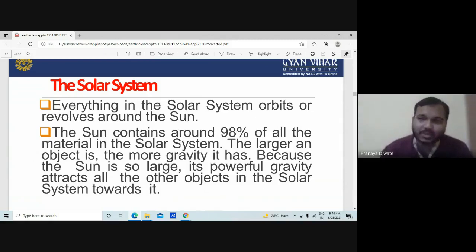The sun is a very big unit, while the planets are very small in comparison. The larger the object, the more gravity it has, and because the sun is so large, its powerful gravity attracts all other objects in the solar system toward it.